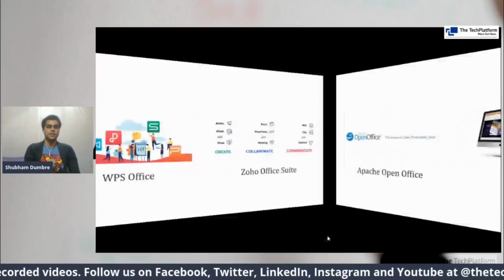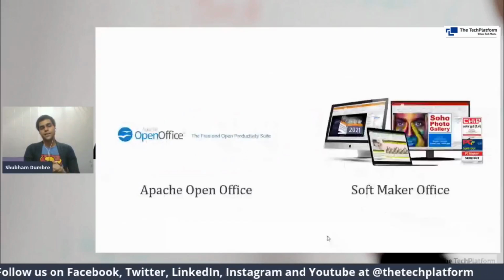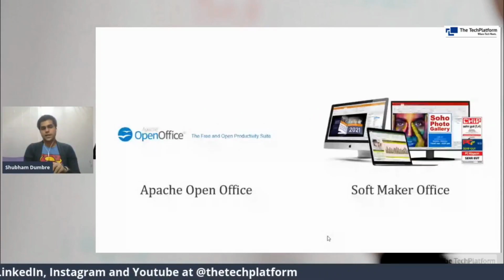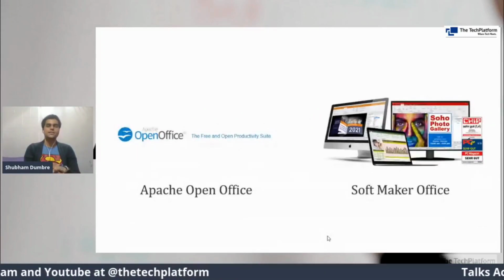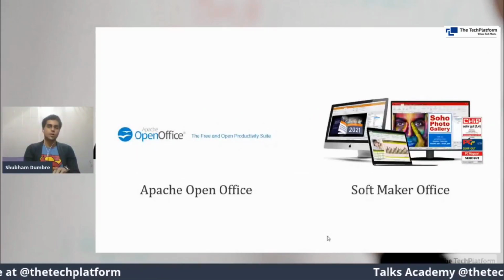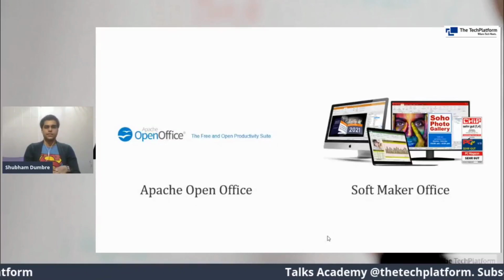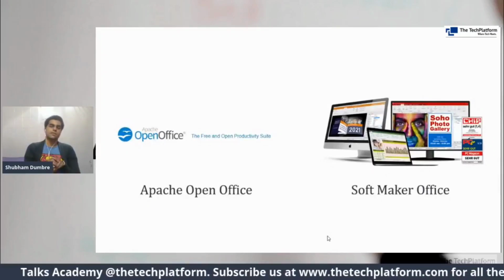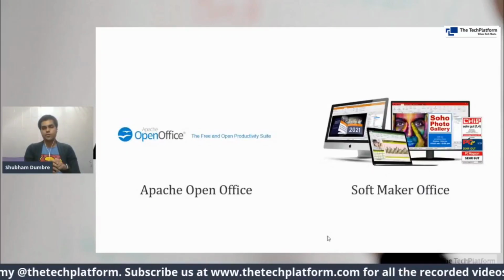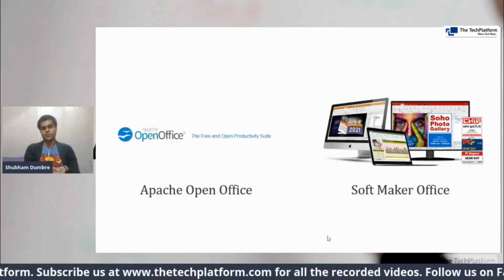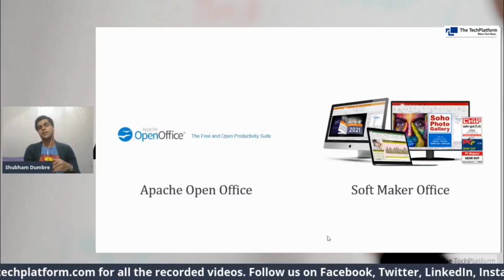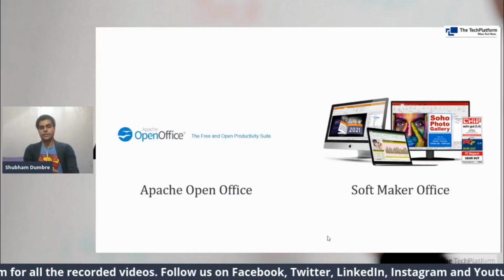Then coming to Apache OpenOffice, this is a free and open productivity suite. Again, this is an open source office which has similar functionality. Probably the UI is not as developed if we compare it with Google, Apple, or Microsoft, but yes, the functions are similar. SoftMaker Office is very similar to Microsoft Office. It's a cheaper alternative to Microsoft Office, I would say, and its overall functions and functionalities are very effective. So you can give this also a try.